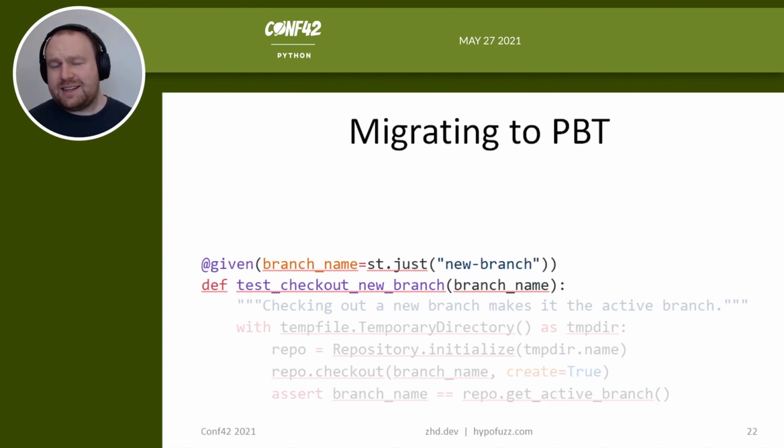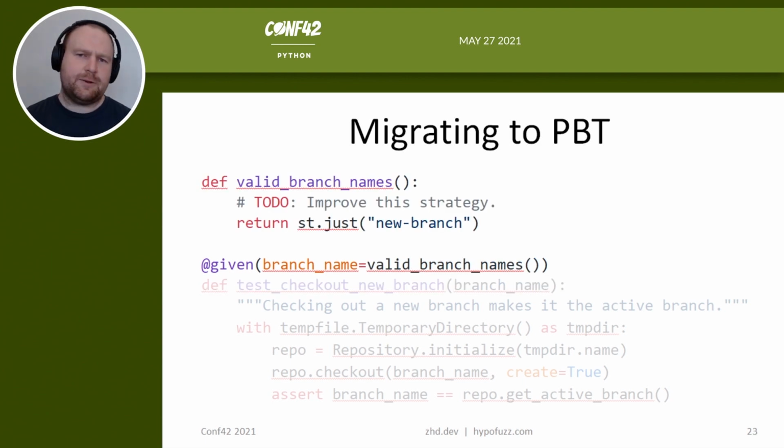And then we can refactor that again to use Hypothesis and say that for any branch name, and it happens that we'll just generate new branch for now, this test should pass. And then we could share that logic between multiple tests. Again, so far we've made no semantic changes at all to this test function, but the meaning is already a little clearer to me. Given any valid branch name, this test should pass.